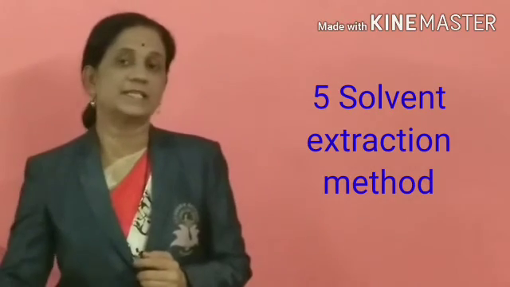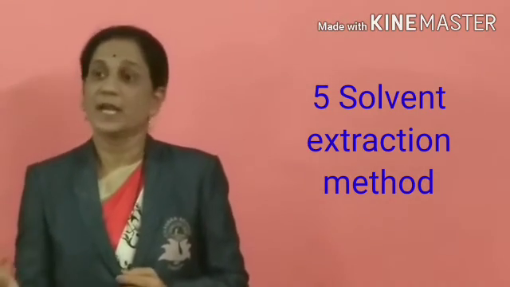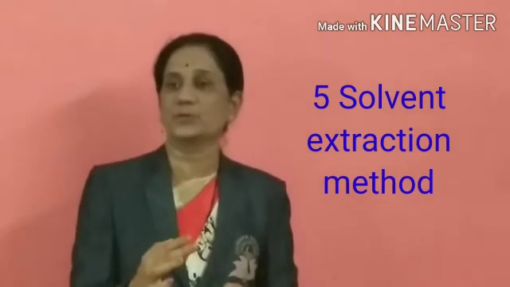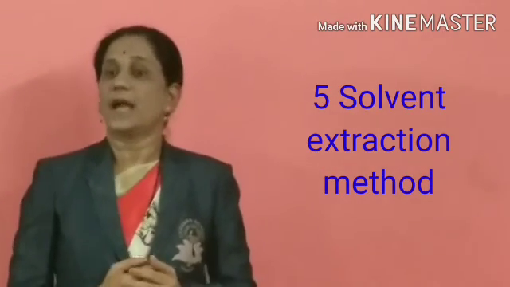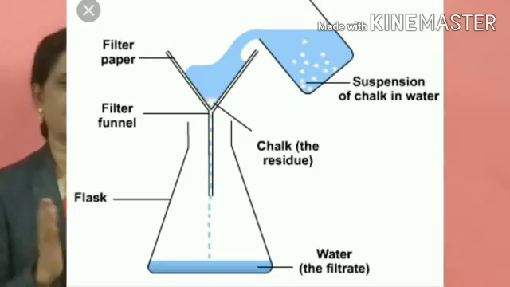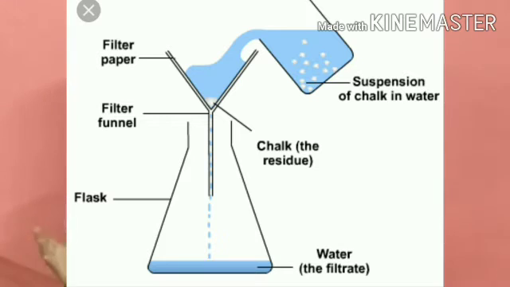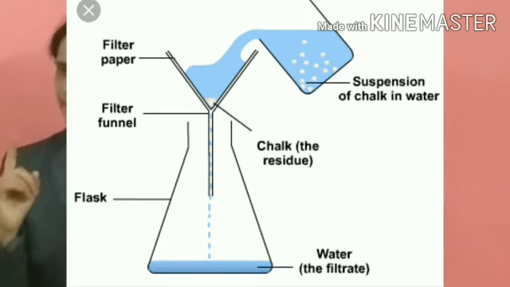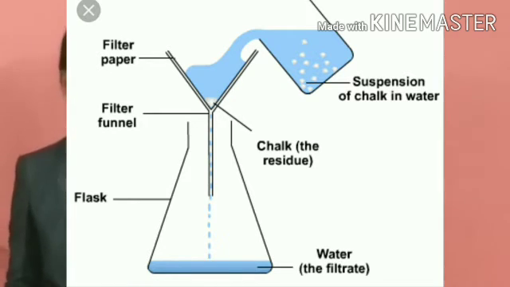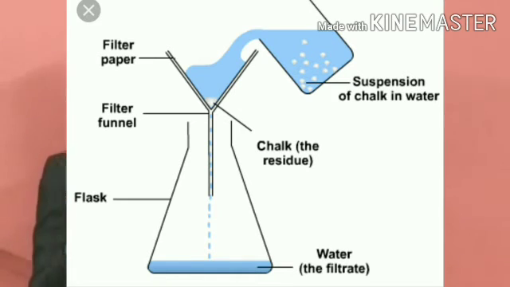Now students, the next one is the solvent extraction method. One component is insoluble in the solvent, and after that we use decantation, and then we separate the two components. For example, salt, water and chalk powder. If we want to separate chalk powder and salt, we have to add this mixture in water.